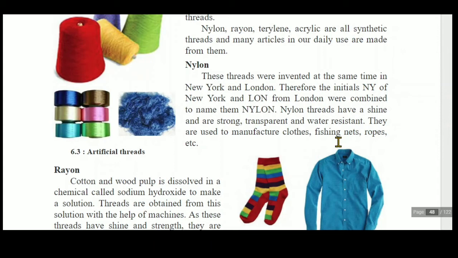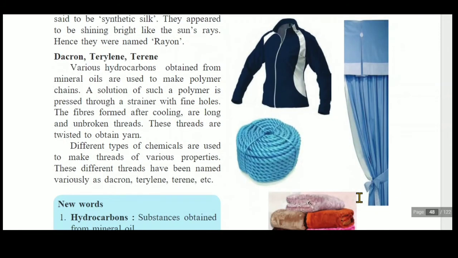Ropes are also made using nylon, and certain clothes are also made from nylon. Next it is the rayon.